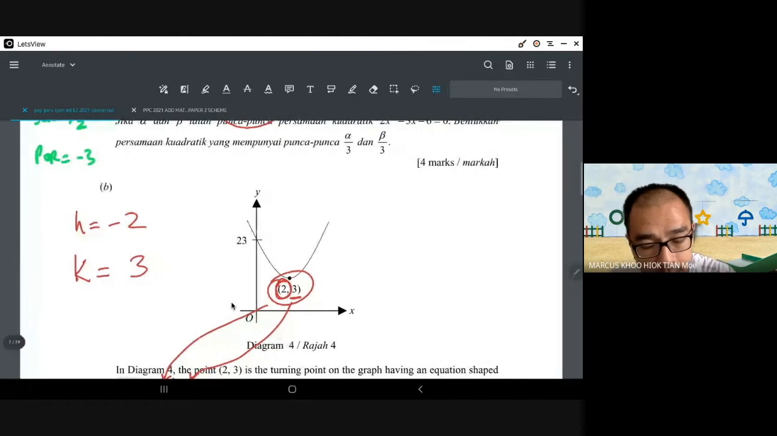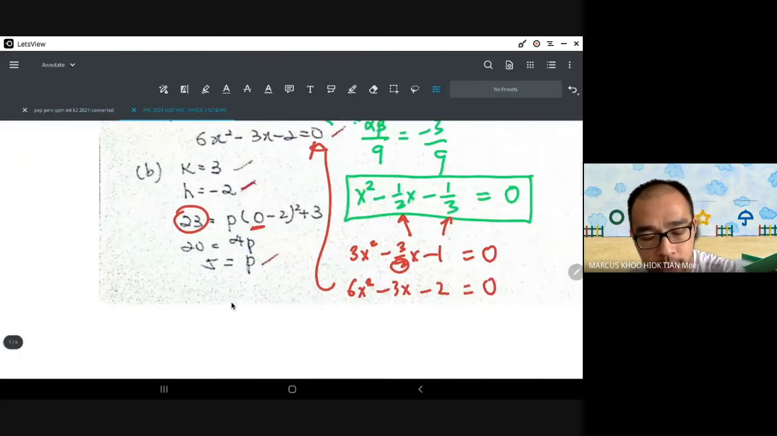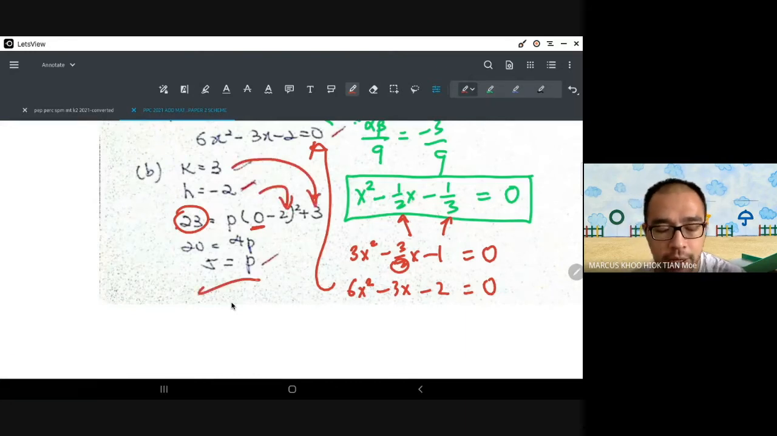Okay, there is a reason why they give this information. It's not there as some useless decoration. It's not like all the whatever dolls you have in your room. There is a use for it there. And so we use that. We use the 0 and the 23 and substitute the H and the K that we already know to find the value of P.